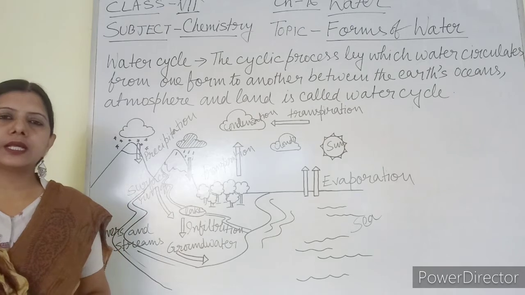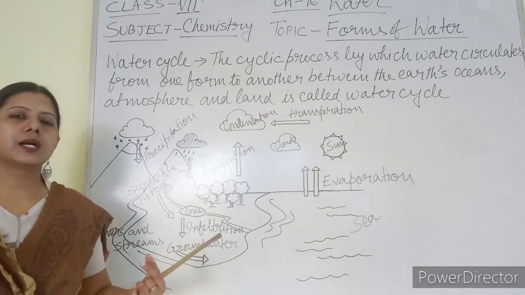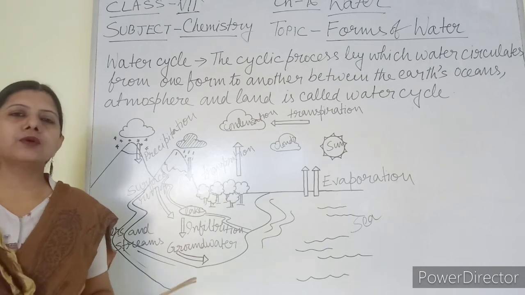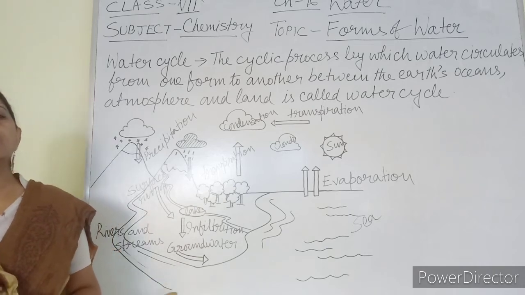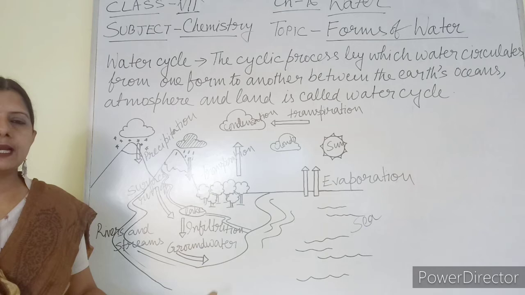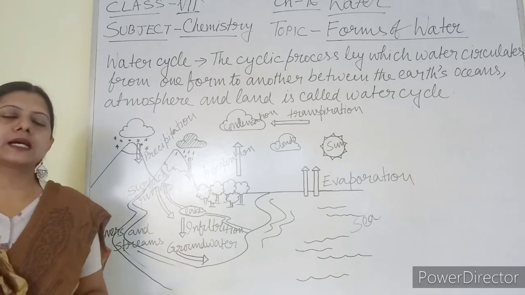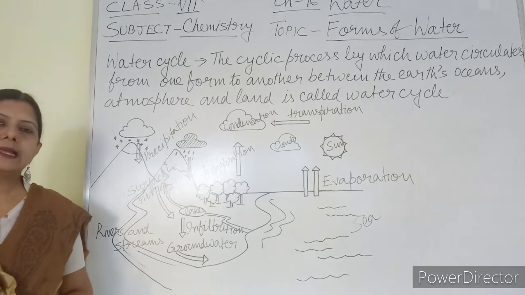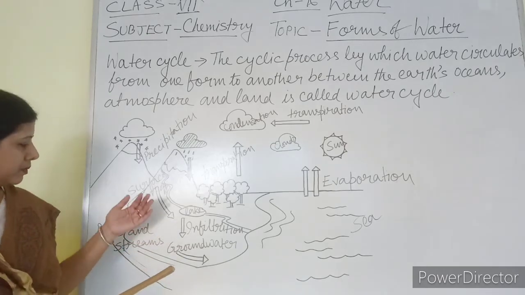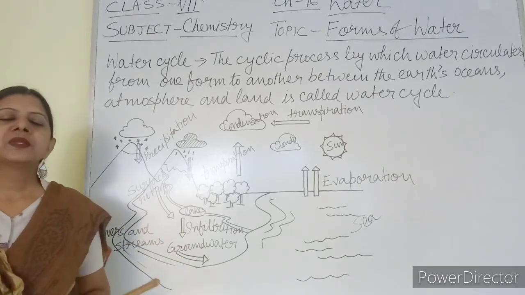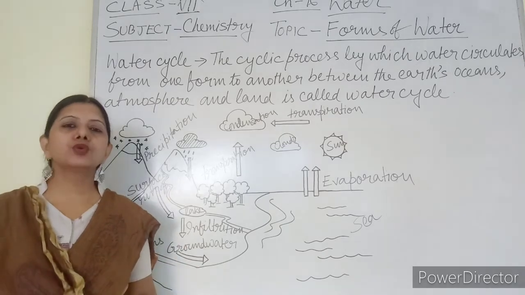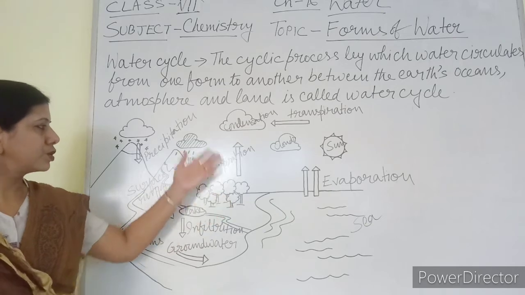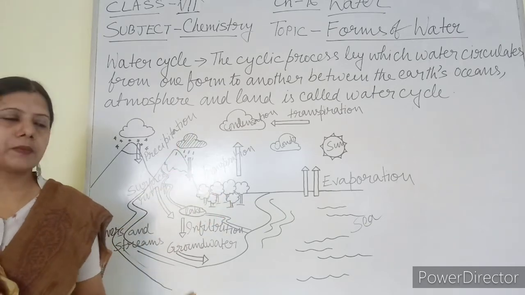So in this way the cycle is continuously going on. Water is evaporating, forming clouds, condensation is occurring, precipitation is occurring. Again water is falling down in the form of rain, snow, hail, etc. That water is collected in various places in the form of river water, lake water, underground water, and that underground water is used by plants for photosynthesis. Through plants, through transpiration, it is moving up.